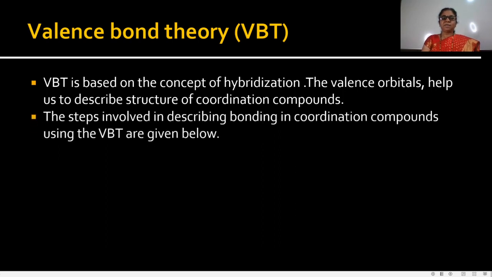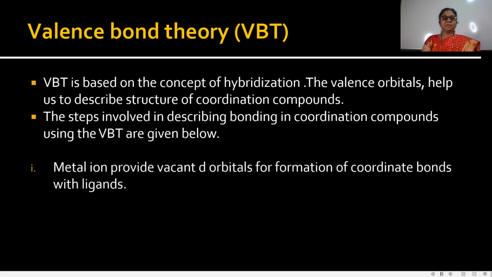The steps involved in describing bonding in coordination compounds using the valence bond theory are given below. Study one by one the steps involved. The first: the metal ion provides vacant d orbitals for formation of coordinate bonds with ligands.